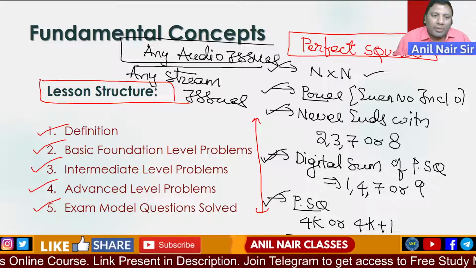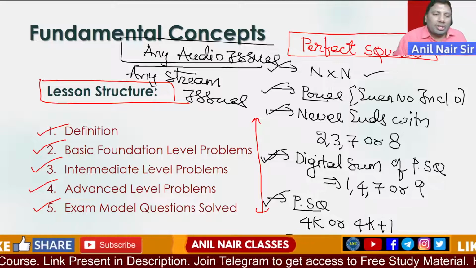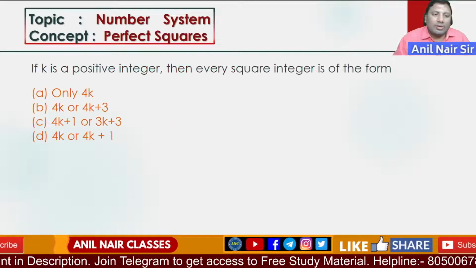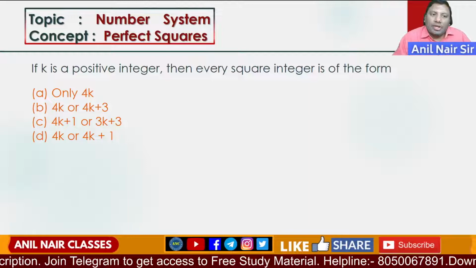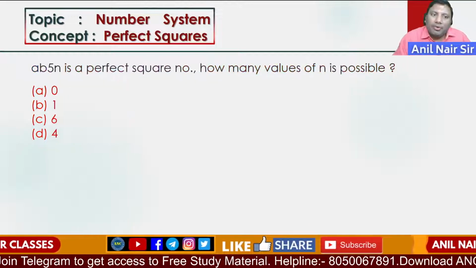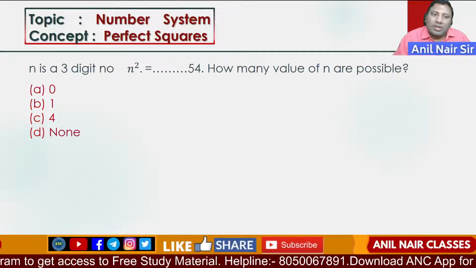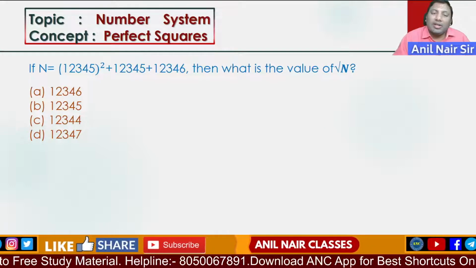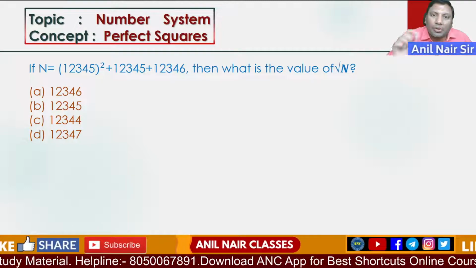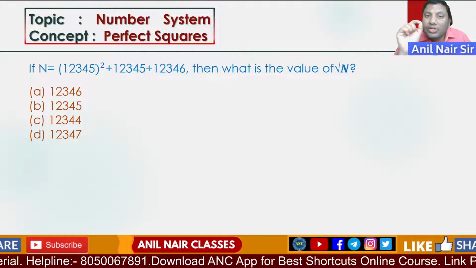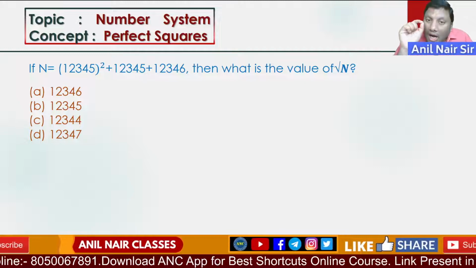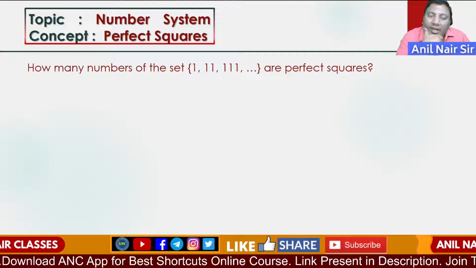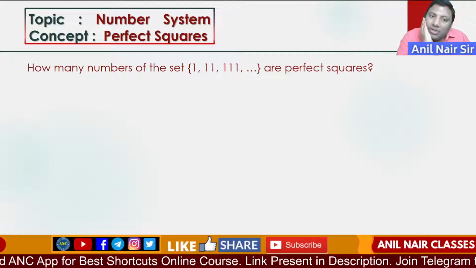So in session number 1, what are the concepts that we discussed? We discussed question number 1, 2, 3, 4, all these problems in multiple ways. Till this question we solved it. In this question we discussed the multiple models: how to use the number tree concept, the unit digit concept, the last digit concept, how to simplify the problem. In this class we will solve another 15 to 20 questions.